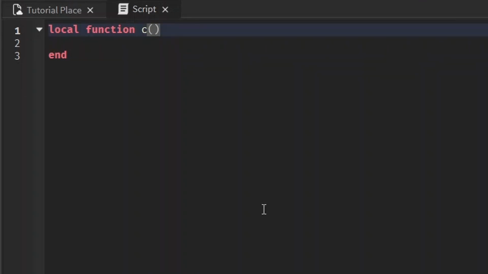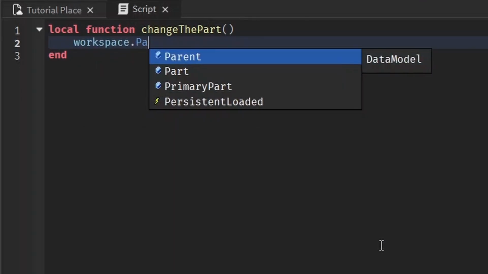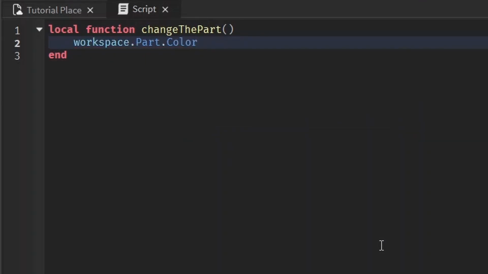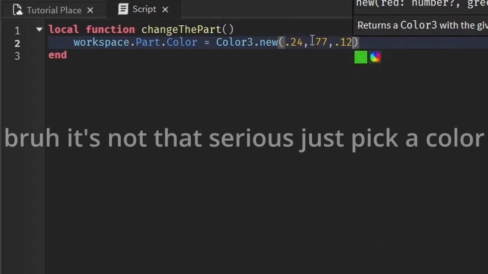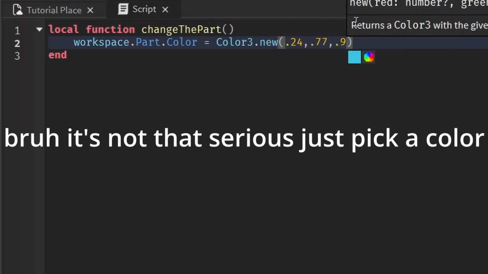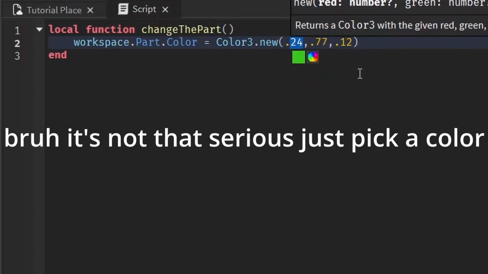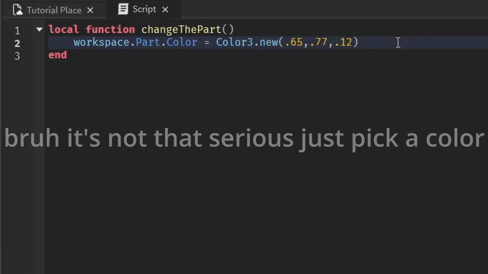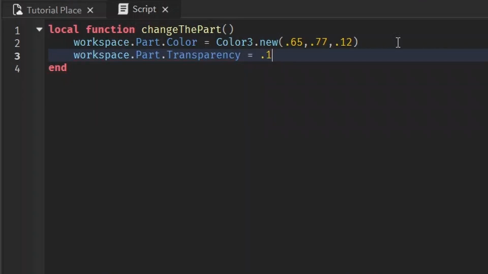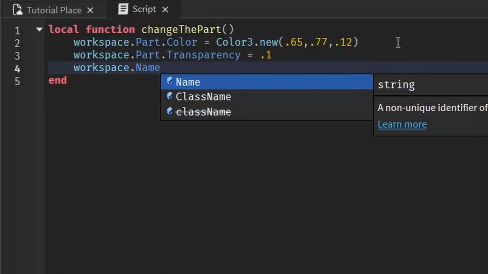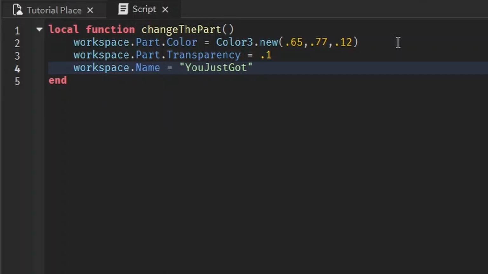Let's change this function's name to changePart, in which the function changes some properties of the part. Let's make it change some properties like workspace.part.color equals Color3.new, I don't know, 0.24, 0.77, 0.12. That is very green. Let's make it 0.92. Actually, no. Let's make it 0.65 red. Okay, that's more interesting. Make workspace.part.transparency equal to 0.1. Let's make workspace.part.name equal to "you just got changed".